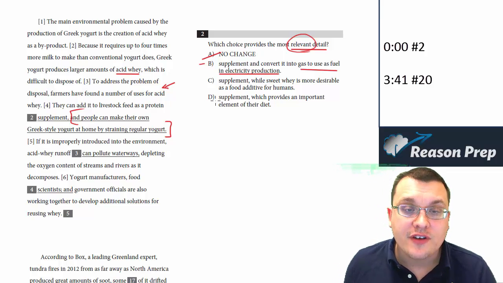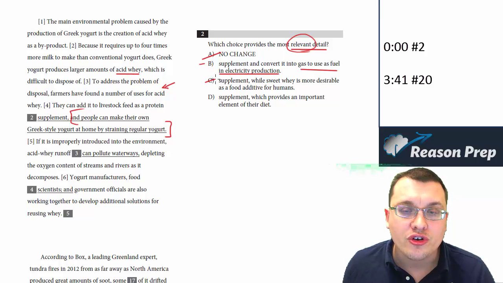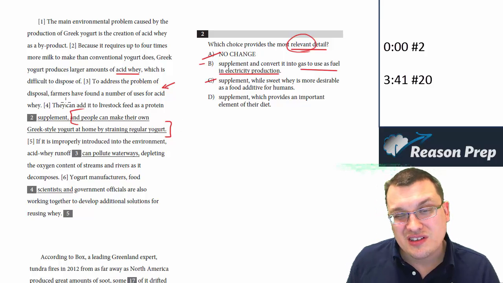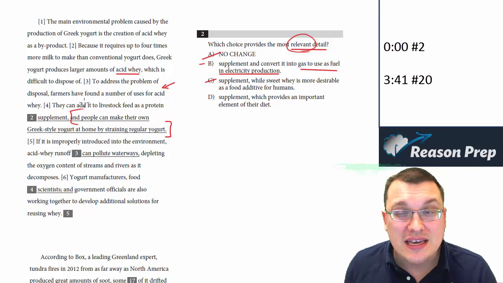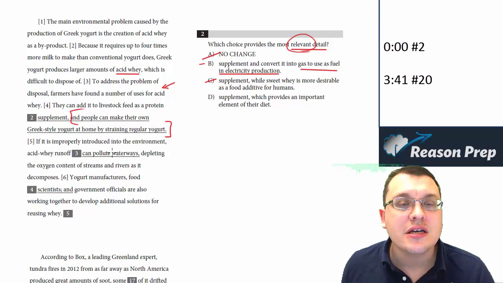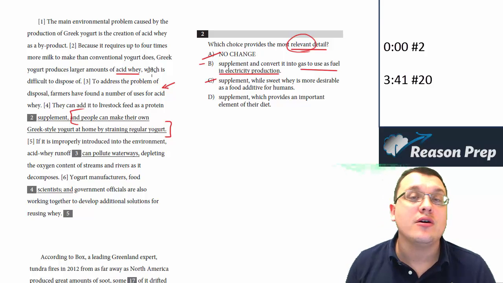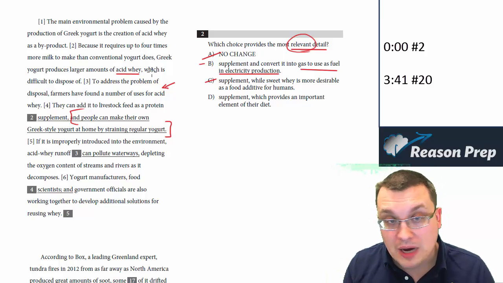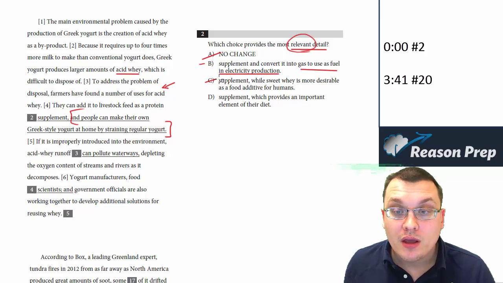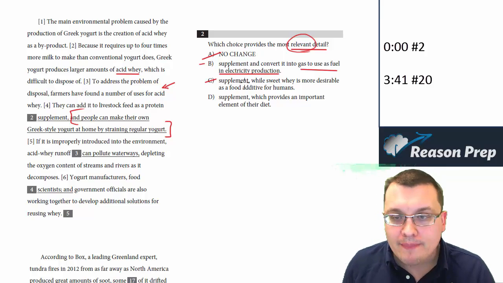They can add it to livestock feed as a protein supplement, while sweet whey is more desirable as a food additive for humans. So it seems to be kind of relevant because it's almost like saying there's another kind of whey that humans will eat, but the focus here is on acid whey, this particular byproduct that we need to get rid of in some way, in a safe way. So for that reason, C is not quite right.